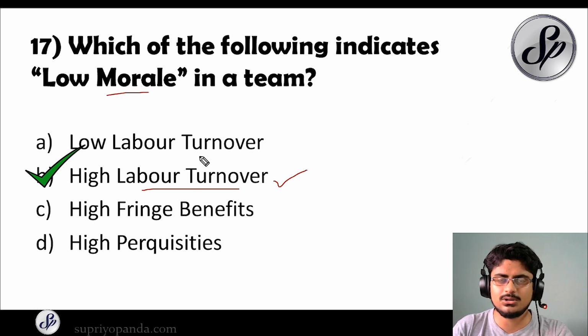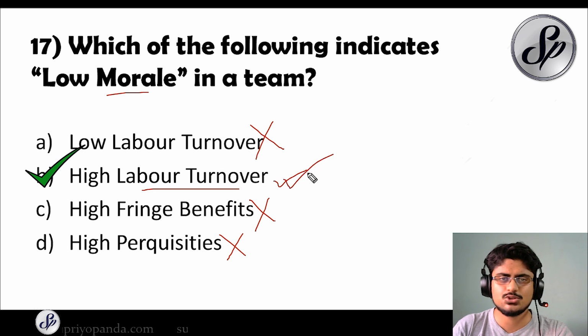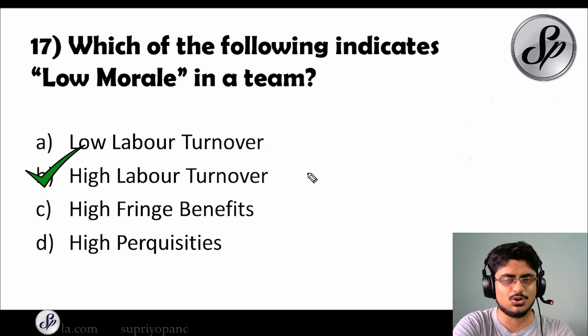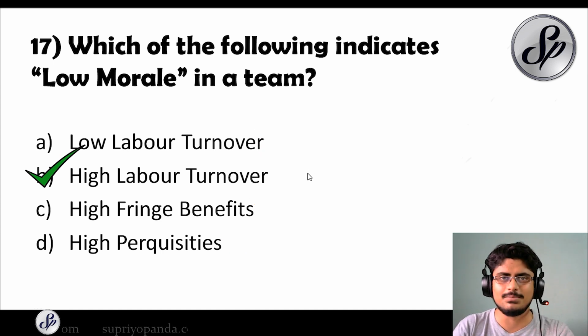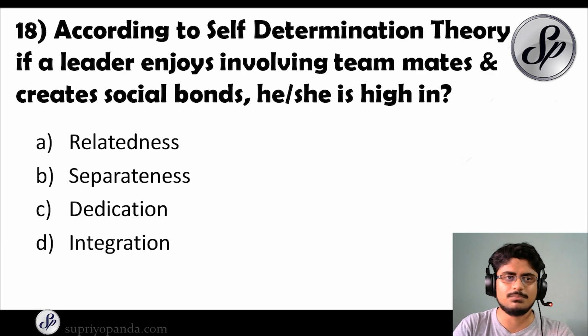Now low labor turnover cannot be the answer, because that seems to indicate the company is good. High fringe benefits. Fringe benefits are also something extra. So if you get high fringe benefits, of course you're not going to have low morale, and high perquisites also will not lead to low morale. So this is your answer. So try and eliminate questions like this, because in management you can try and do this. Sometimes it is possible, not always, but you can try it because management is sometimes very conceptual.